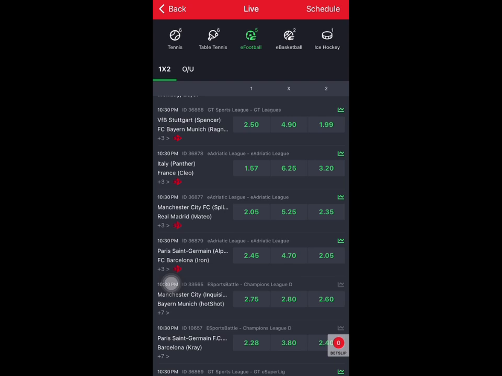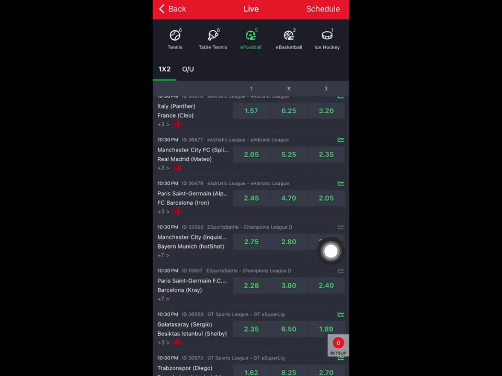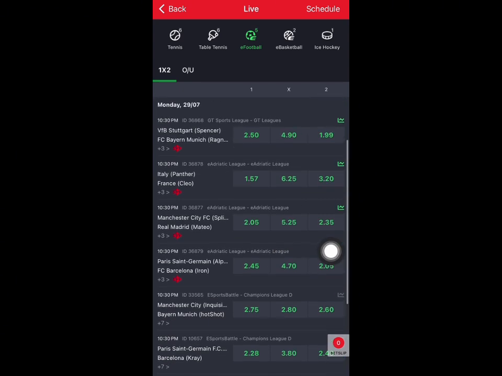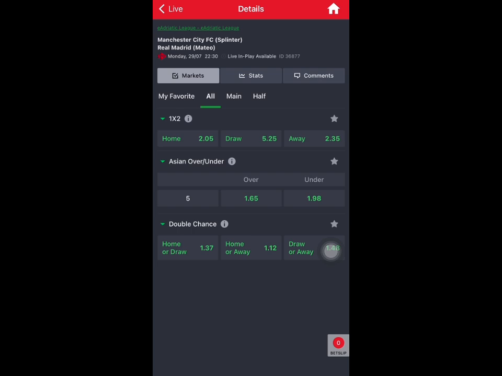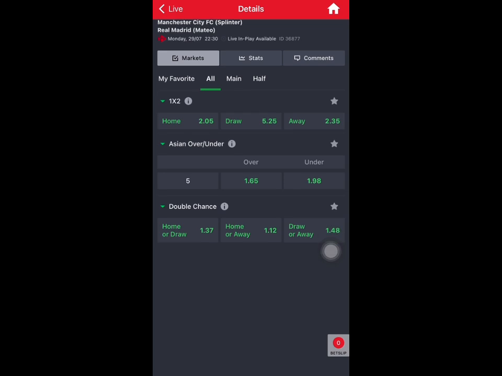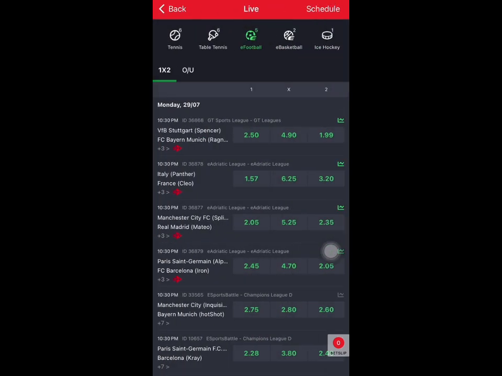Do some findings. Look for odds that are highly competitive, that is, they have similar odds. So this one has 2.0, this one has 2.3, this one has 2.4, this one has 3.0, this one has 2.7, this one has 2.6. Odds in this kind of range. So you can randomly click on any of them and look for the one that has the lowest under. This particular one has the highest, so we can use this.